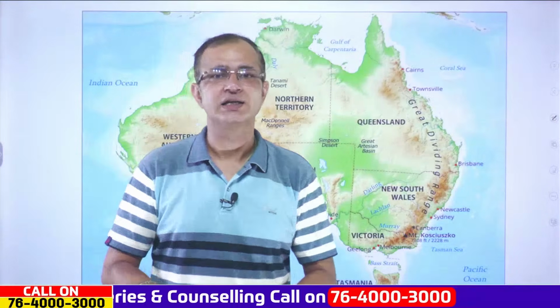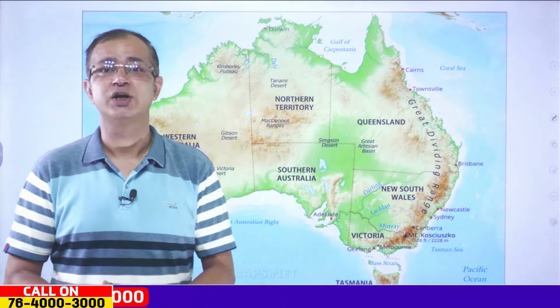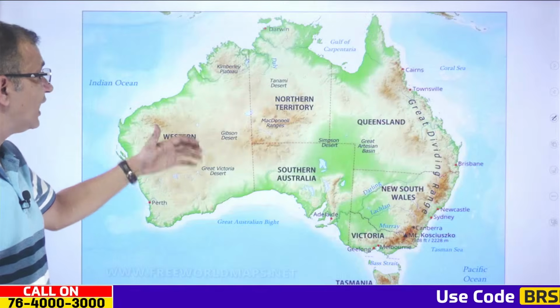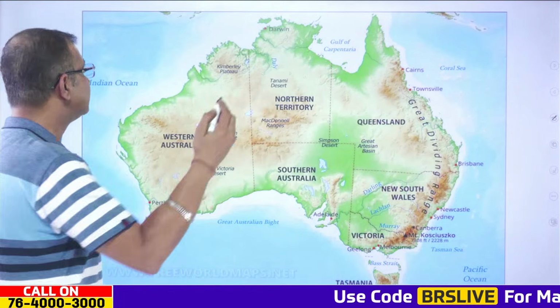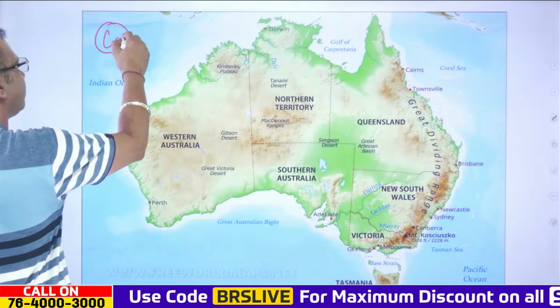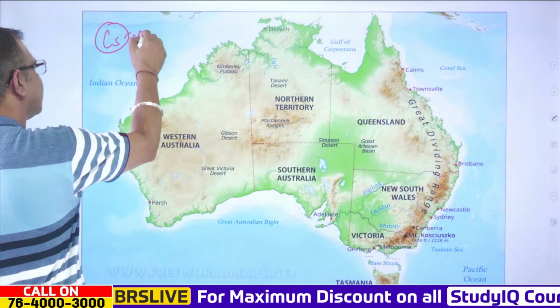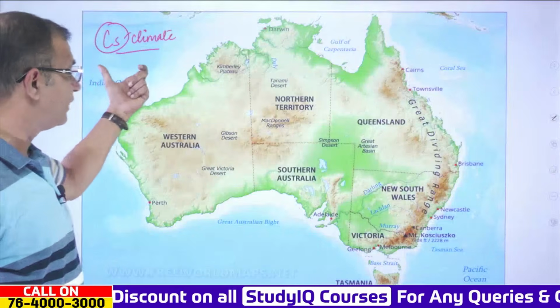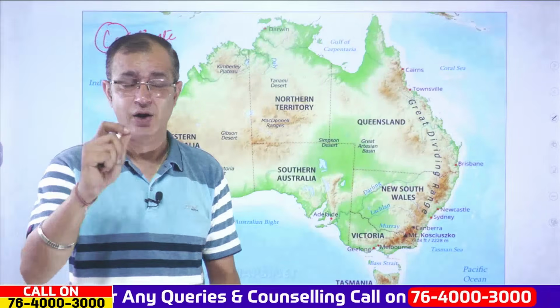So now over here it is quite important that Australia becomes important, because in the past we have seen that UPSC has asked lots of questions from Australia. So when it comes to Australia, you must have seen that there were questions about the climate, the Mediterranean type of climate. There was a question in prelims that was asked related to the Mediterranean type of climate that exists in Australia.